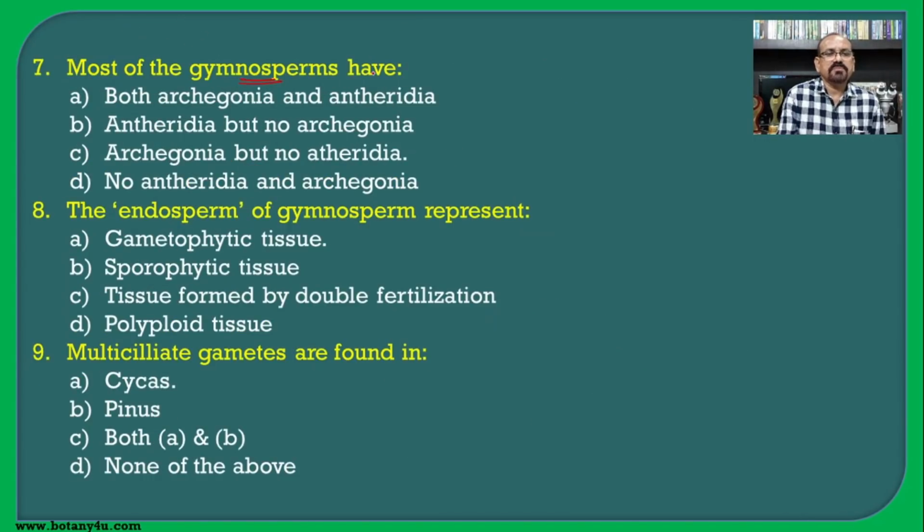Most of the gymnosperms have both archegonia and antheridia. Wrong. The antheridia are found to be absent in the gymnosperm. Antheridia but no archegonia. Archegonia are present, no antheridia. Archegonia but no antheridia. This one is the correct one, because here only archegonia are present and the antheridia are found to be absent. No antheridia and archegonia, again it is wrong, and hence the correct option is archegonia but no antheridia, as the pollen grain directly germinates in the pollen chamber in the gymnosperms.